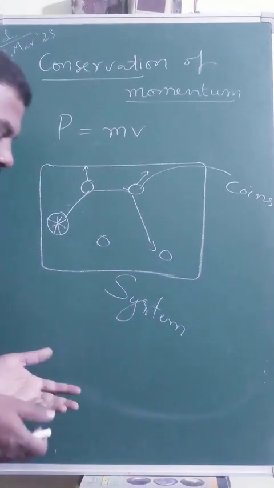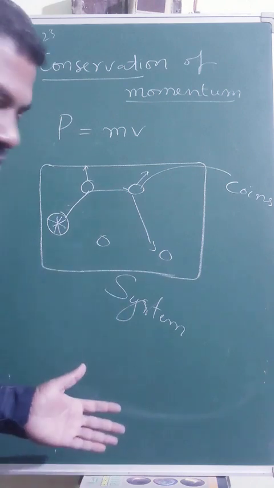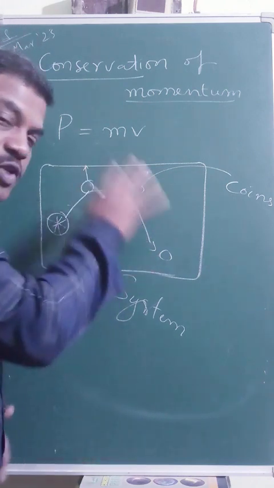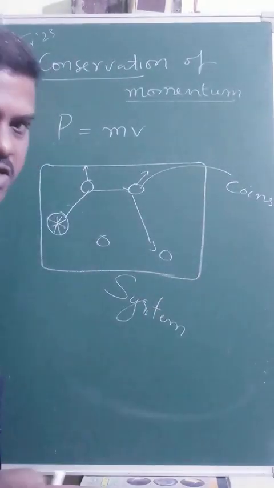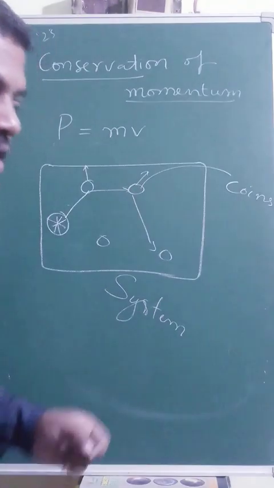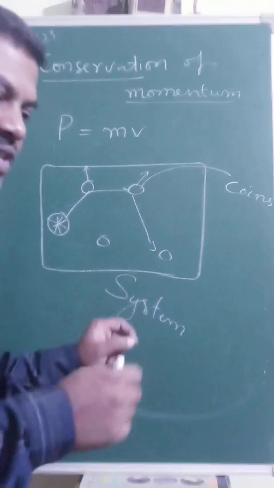So therefore, what is happening? No external forces are acting on the system. Only the particles which belong to the system are moving in different directions, whatever it is. So simply we can say no external force is acting on the system.